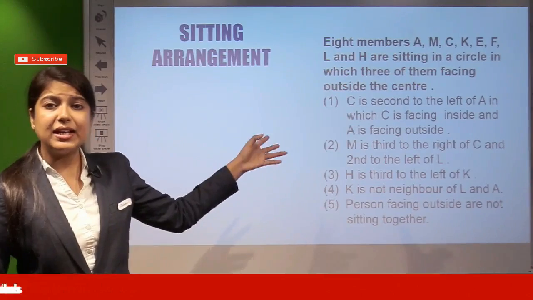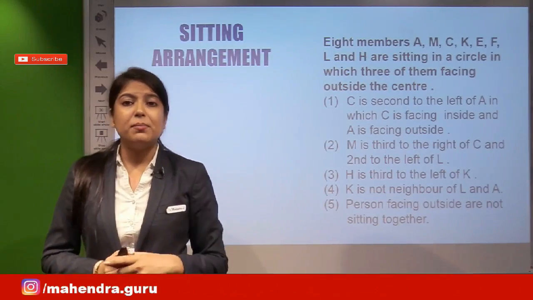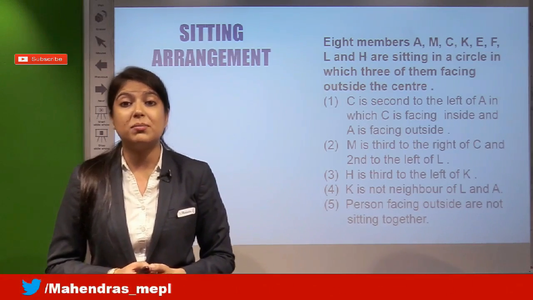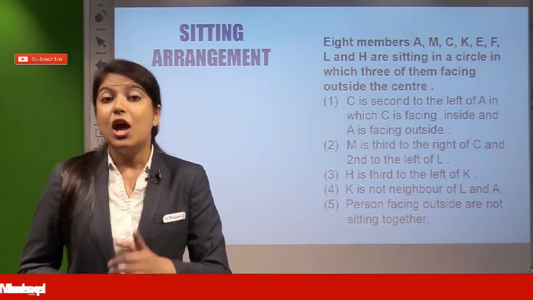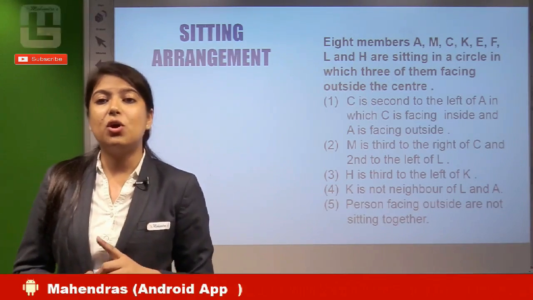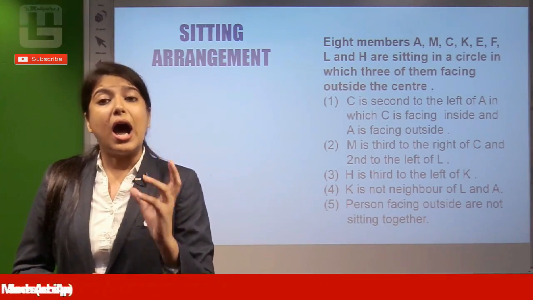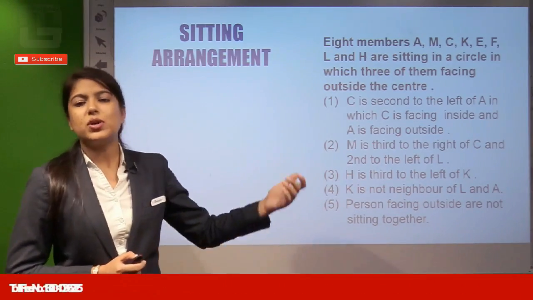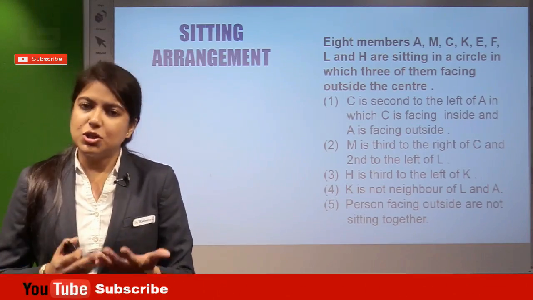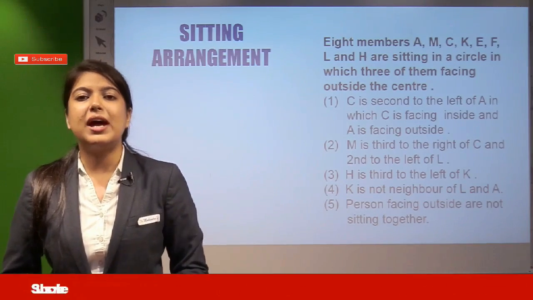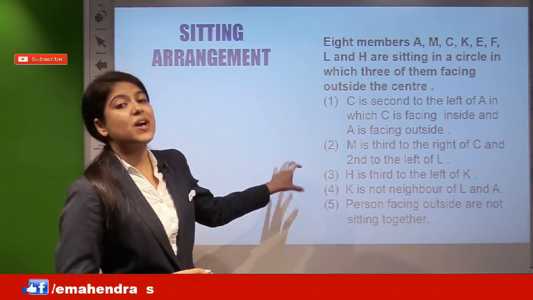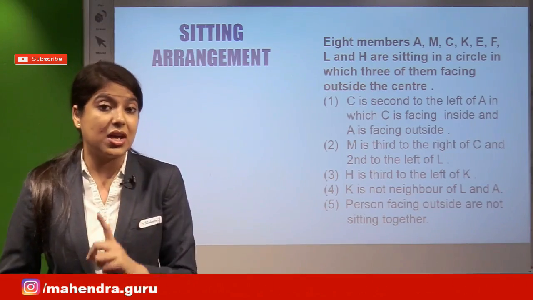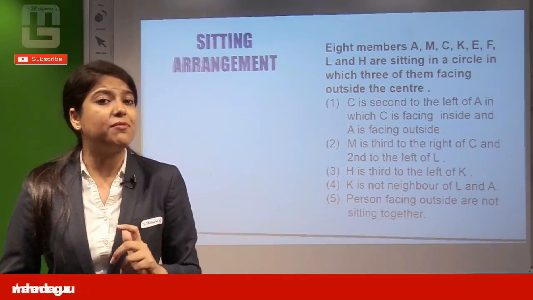A question like that, if it is in a circular form: 8 members A, M, C, K, E, F, L and H are sitting in a circle in which 3 of them are facing outside the center. Now see, the question will not be so easy for you all because they are sitting in a circle out of which 3 of them are facing outside. Now the conditions are given to enhance the question. You have to practice sitting arrangement so that you will be able to arrange these 5 conditions elaborated in the question and then be able to solve the bunch question asked, right? This was the seating arrangement circular format question.